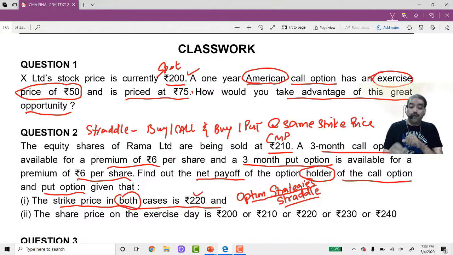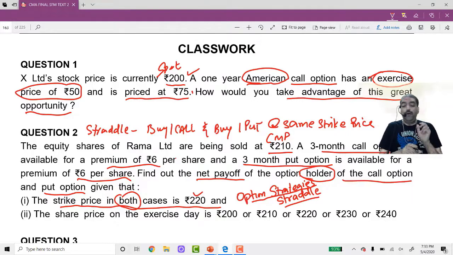What is the same strike price? It is 220. When you buy one call option and one put option, that is an option strategy, and it is called a straddle. So what is a straddle strategy? Buying one call option and buying one put option at the same strike price.